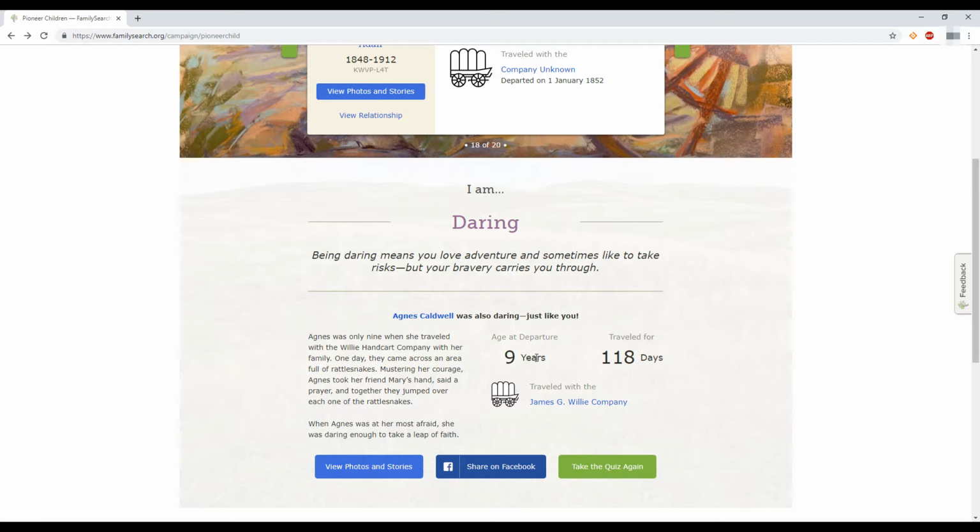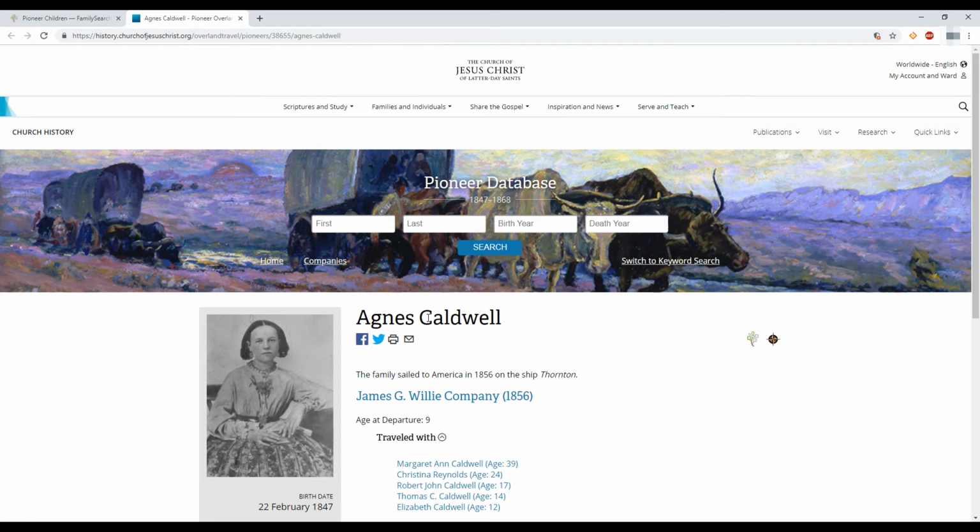And then, like they said, she was 9 when she departed. She traveled for 118 days. Oh, poor Willie Handcart Company. Poor Willie. And then she traveled with the Willie Handcart Company, and we can click on this to learn more about the Willie Handcart Company on the church history page. We can also click on Agnes's name right here, and it should take us to her personal page on FamilySearch. Oh, nope, it takes us to her personal page here on the church history website.